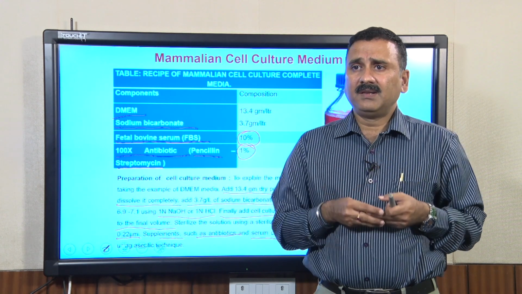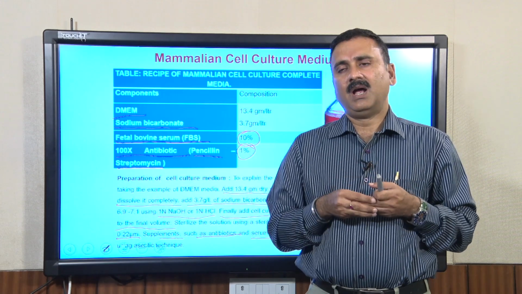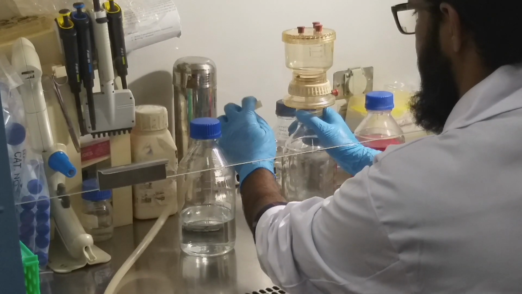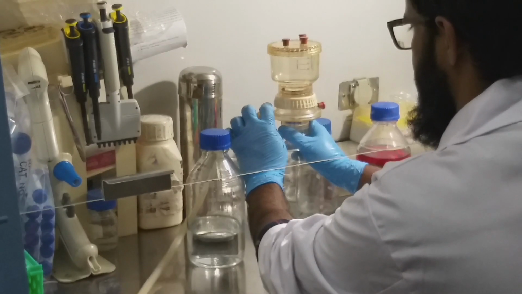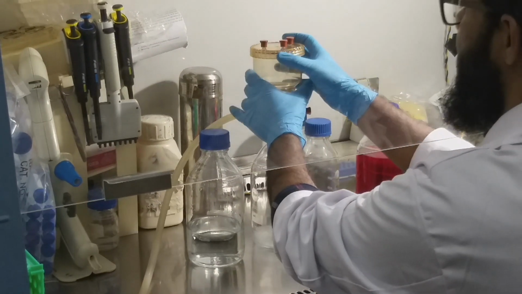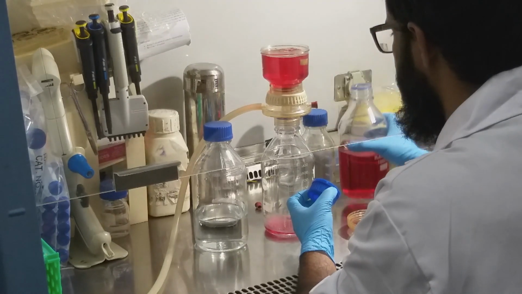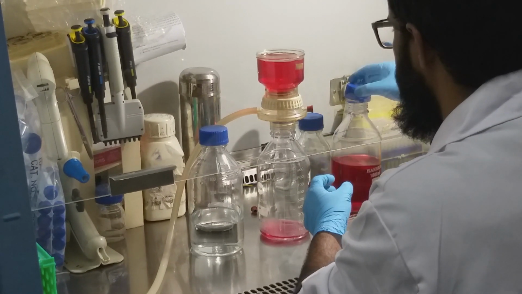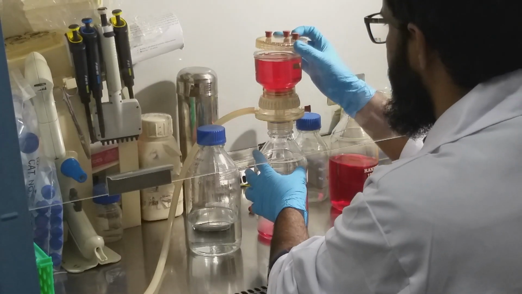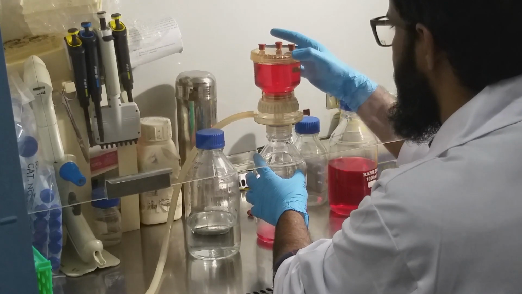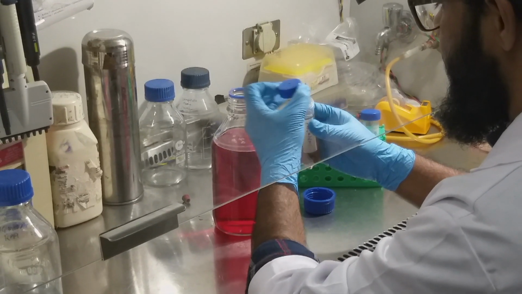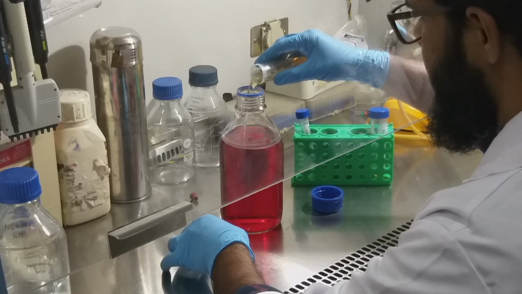These steps are demonstrated by one of my students, Mohammad Rafi, who will also explain the precautions, the crucial steps, and the common mistakes people make when preparing mammalian cell culture media.